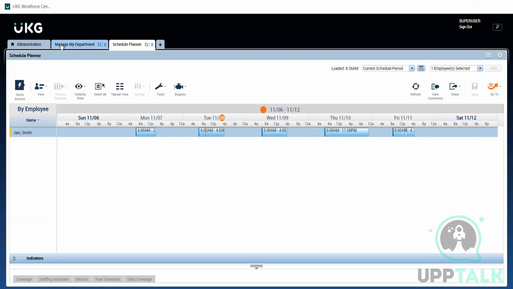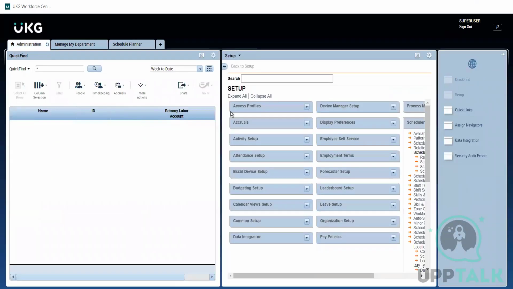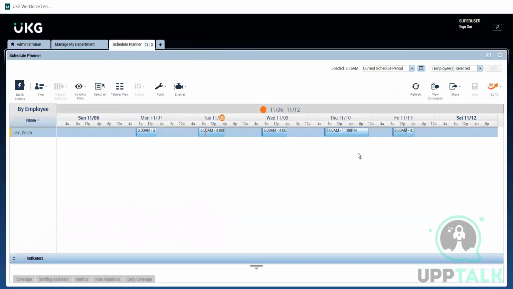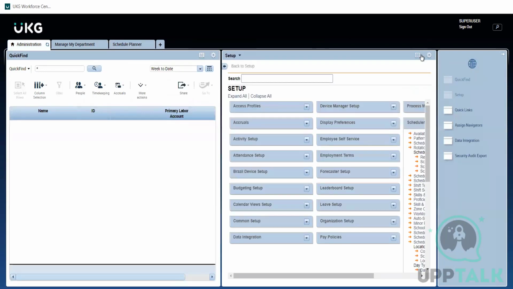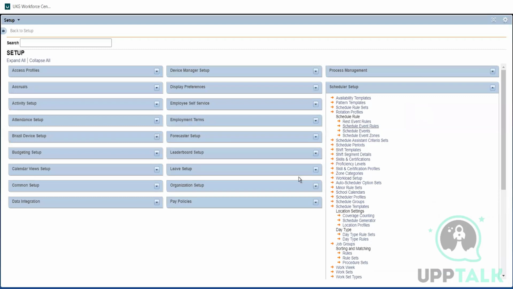So again, what we do in the schedule setup here is, instead of adding this one by one, if I have a particular shift in my mind, like, okay, Monday to Thursday this, and Friday this shift, and this is going to be there for an employee for a particular month or 2-3 months, he's going to be in the same kind of pattern. How do I do it automatically? That is where we use schedule setup here. Okay, I'll give you an example.